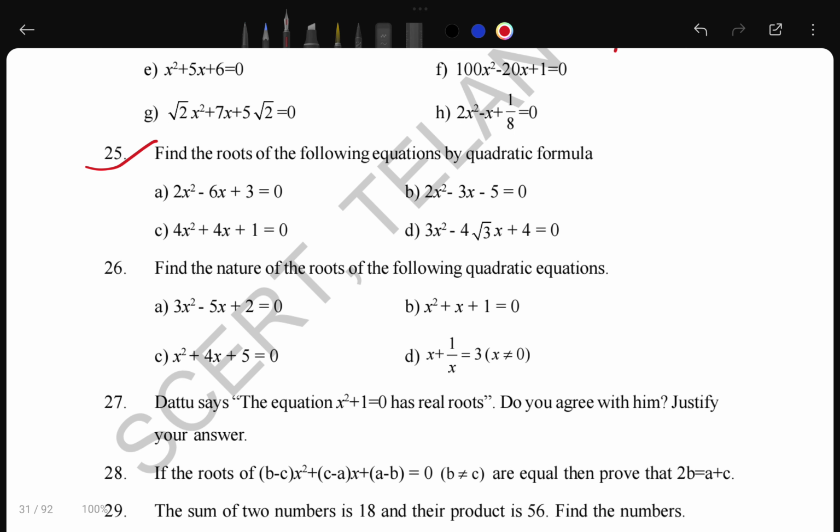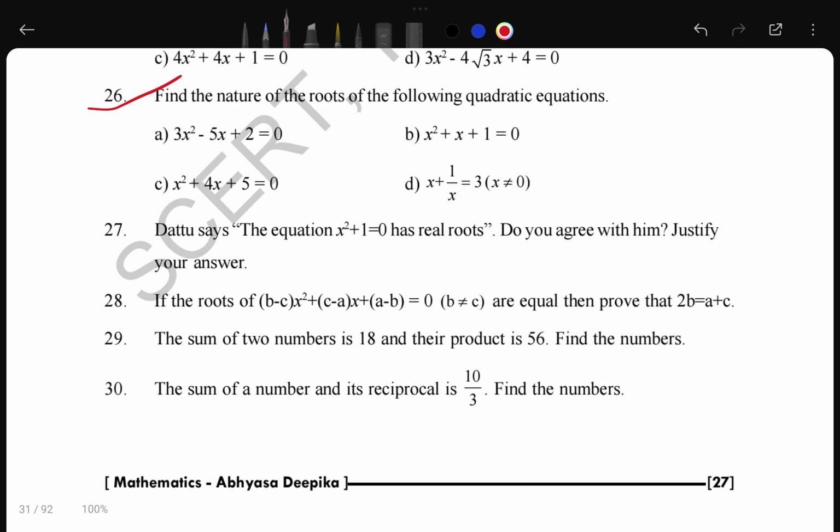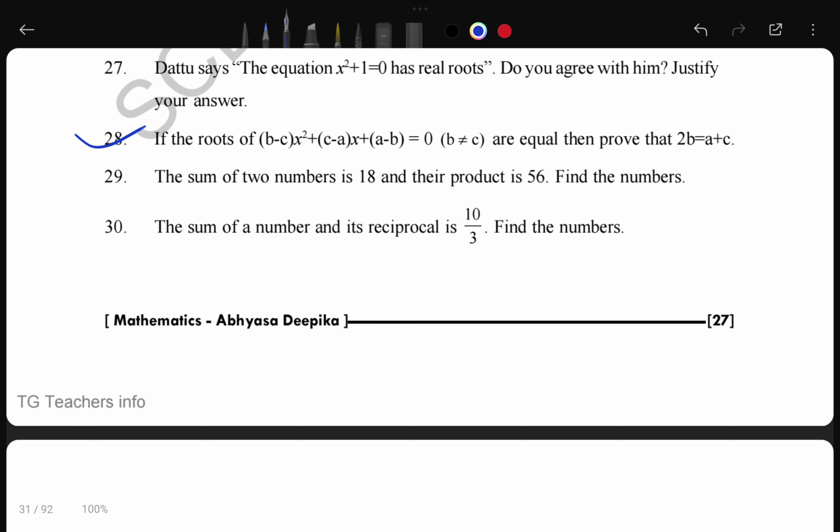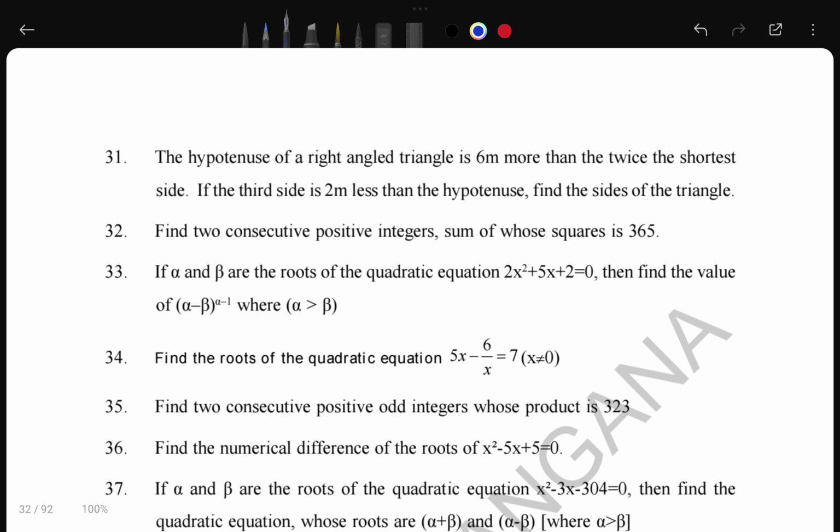This 25, very important. This is very important. Right. 16, same, very important. So after that when you come to see the other questions, you can practice 28, and 29 you can just practice, and that's the 31.